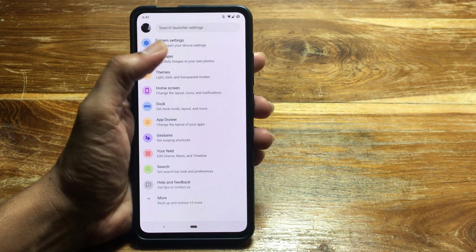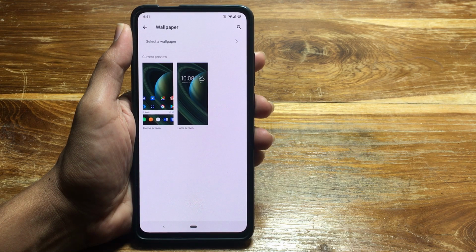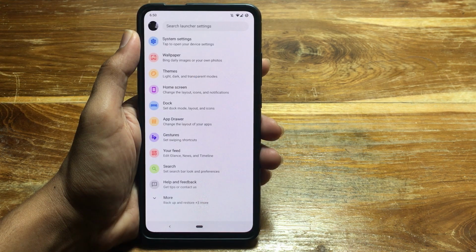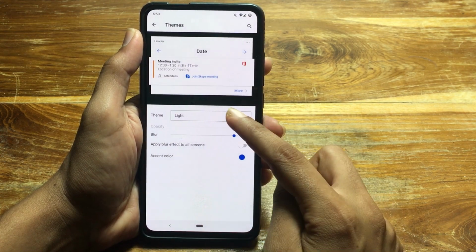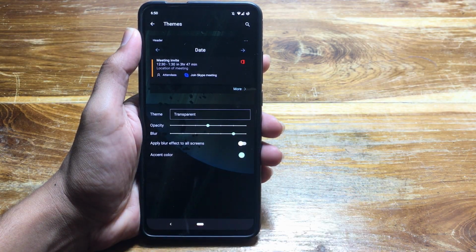You have options to set wallpaper. The wallpaper can be even set from the Bing wallpaper carousel, which would change the wallpaper of the phone on a single tap. The app supports themes as well. You can select from light, dark or transparent modes. In the transparent mode, you even have the option to change the opacity and the blur effects that can be added to the screens.